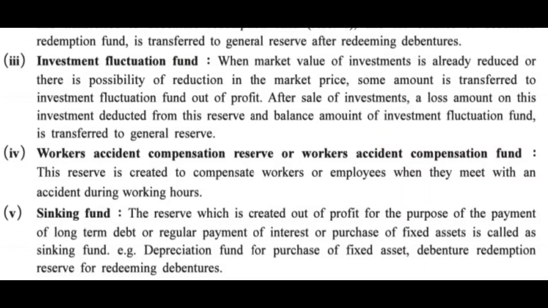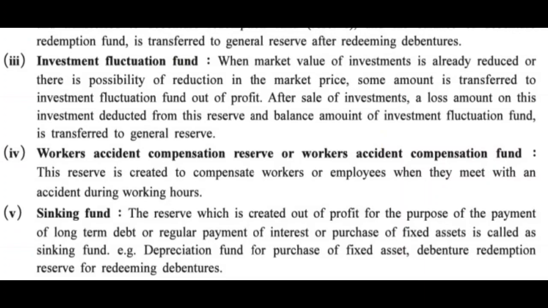at that time, this fund or this reserve can be used, investment fluctuation fund or investment fluctuation reserve. When market value of investment is already reduced or there is a possibility of reduction in the market price, some amount is transferred to investment fluctuation fund out of profit. After sale of investment, a loss amount on this investment is deducted from this reserve and balance amount of investment fluctuation fund is transferred to general reserve.